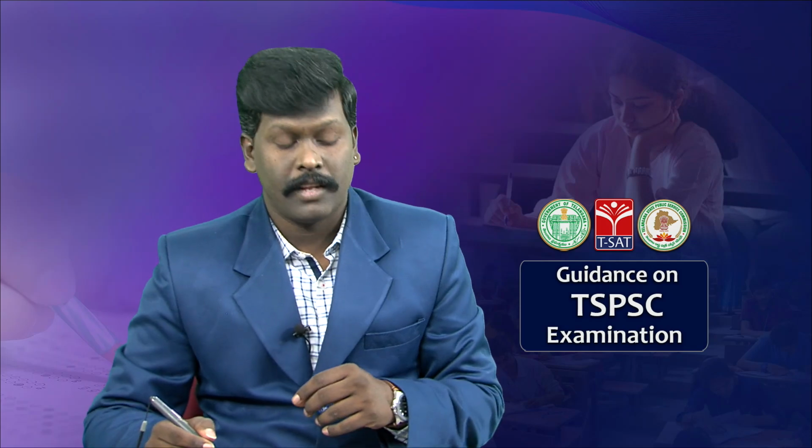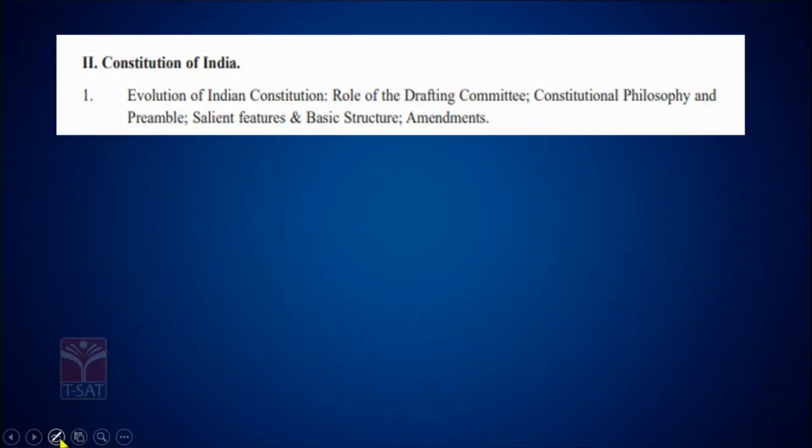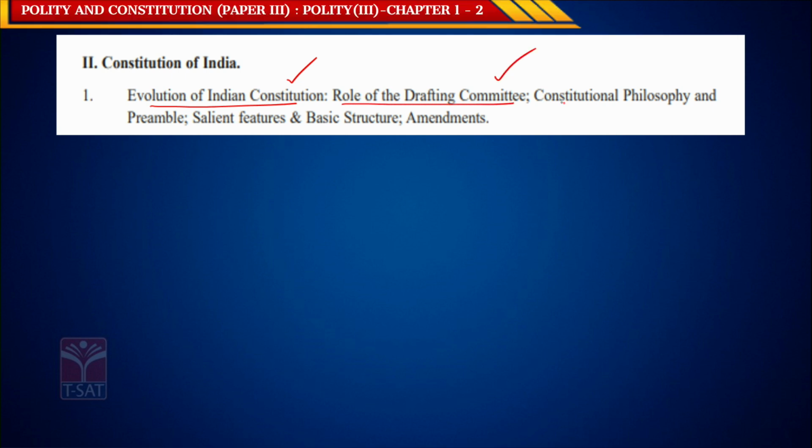So this is the chapter we started in our last class. This chapter consists of the evolution of the constitution, the role of the drafting committee, constitutional philosophy, preamble, salient features and basic structure, as well as the amendments.